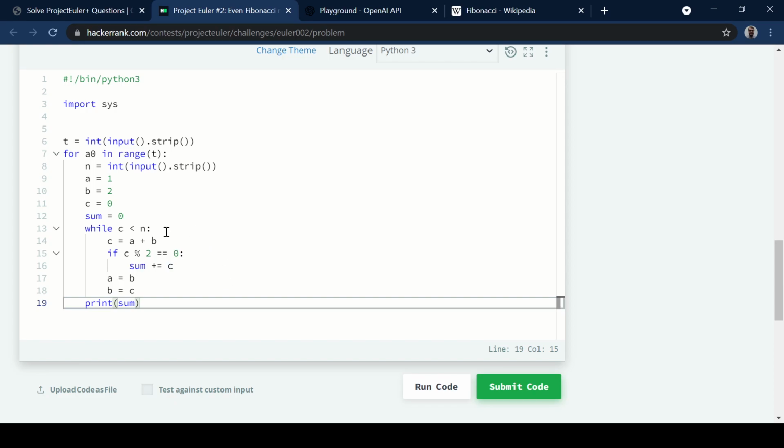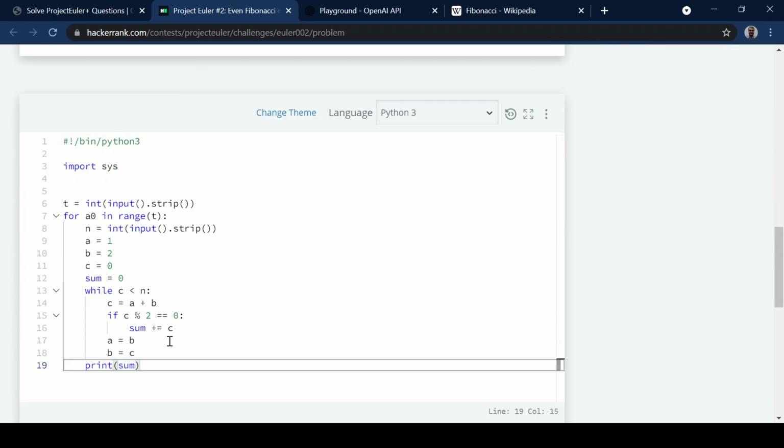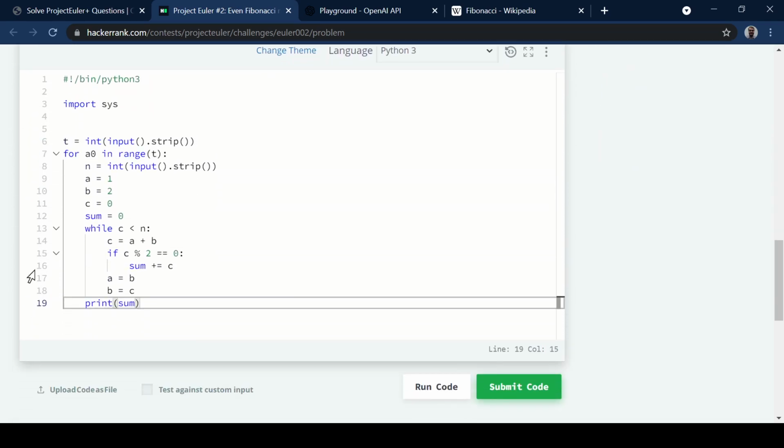So for instance, it says while c is less than n. So it will check this when it comes to the end of the loop. And at the beginning of the loop, it will say c equals a plus b. So let's say we get to this point where a is 55 and b is 89, and c, which was last set here, will still be 89 because b is set to 89 here. So it begins the loop, and c is 89, so it's fine, and it says, yes, continue to do this. But then it says c is a plus b, so it adds these together and gets 144, which would be the next term in the sequence, and then looks at it and says, yes, this is even, and then adds it onto the sum.